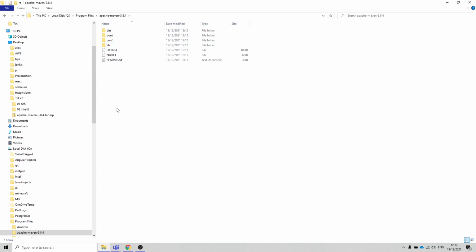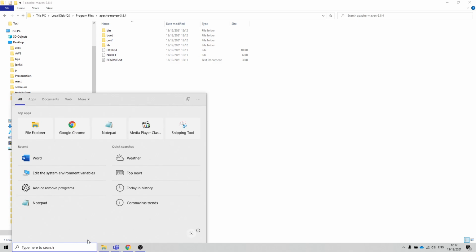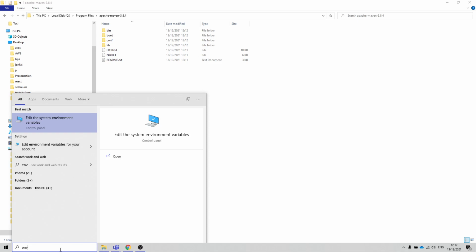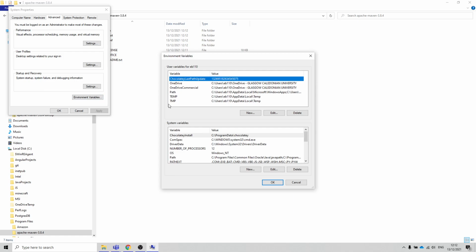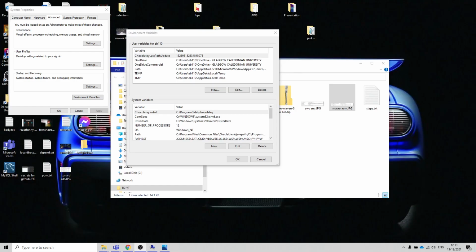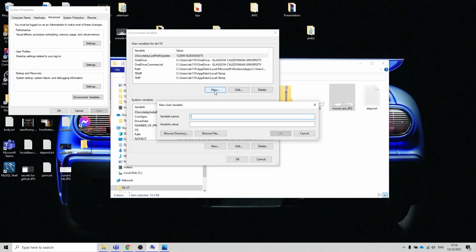The next thing, I have to add some environment variables to the system. So I'm gonna just type env, edit the system environment variables, and you're gonna add the Maven variables here. So as I said, I have to add 2 variables to my system. So I'm gonna click New. The first one is gonna be